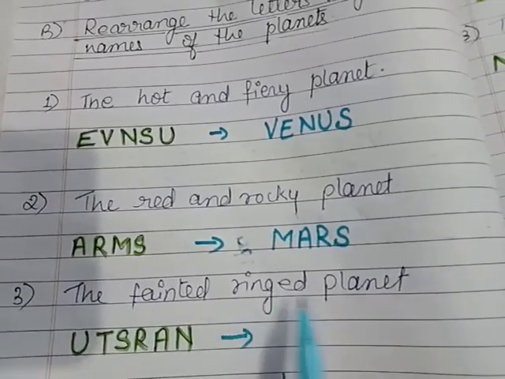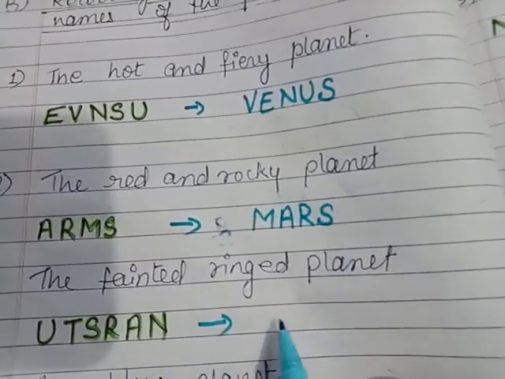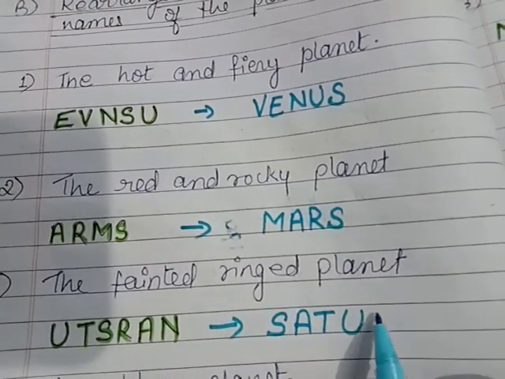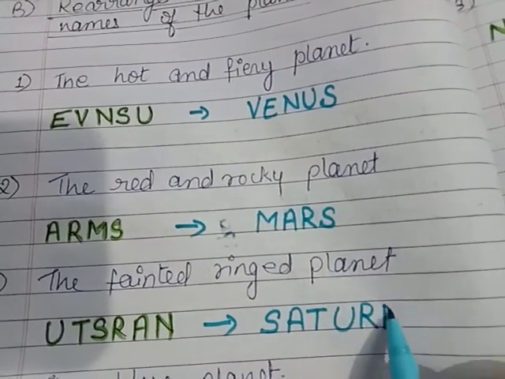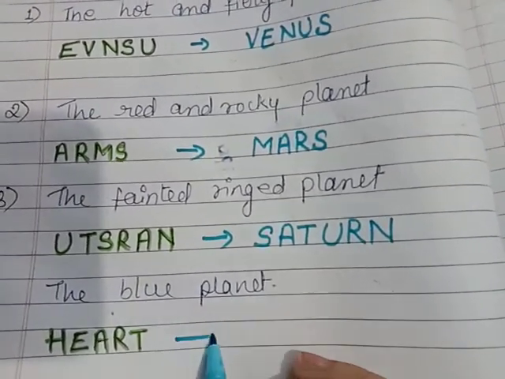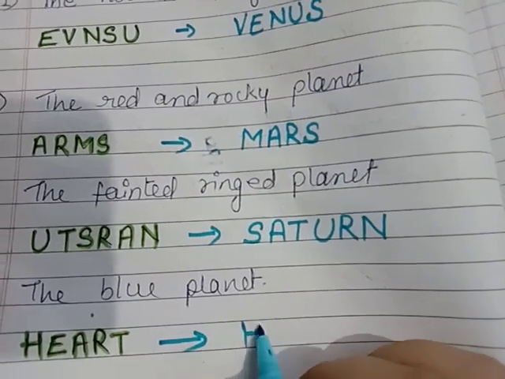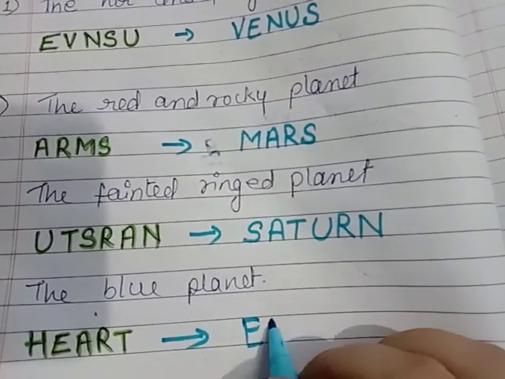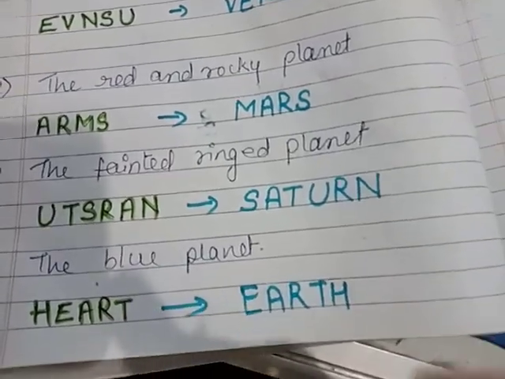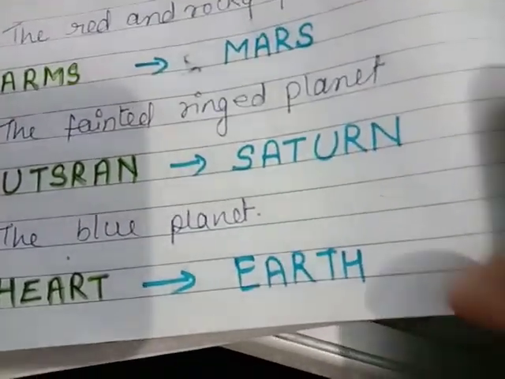The ringed planet, that is Saturn. The blue planet is Earth, our planet Earth.